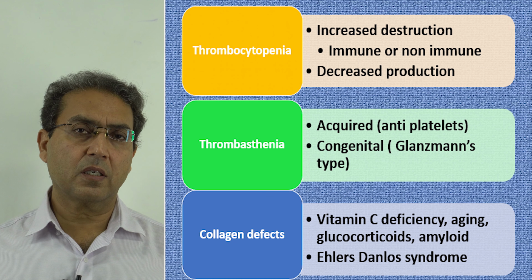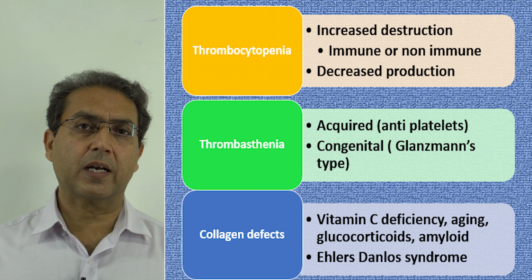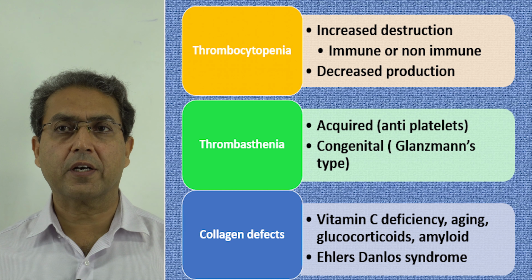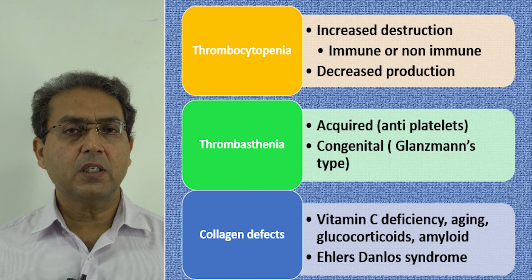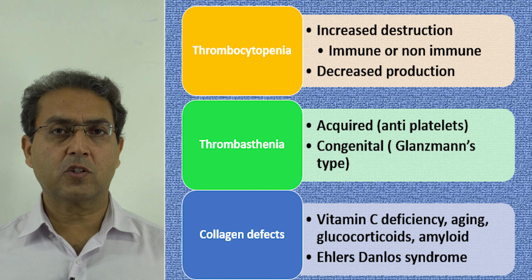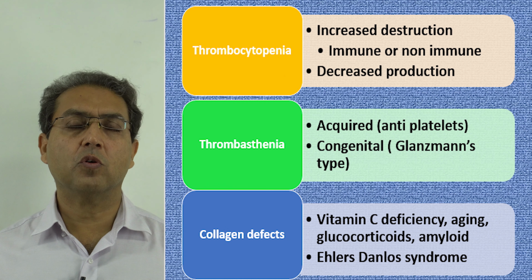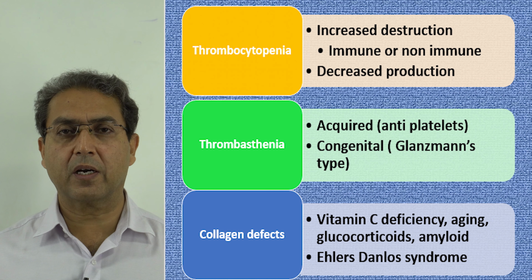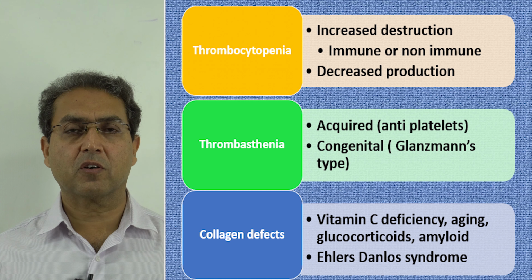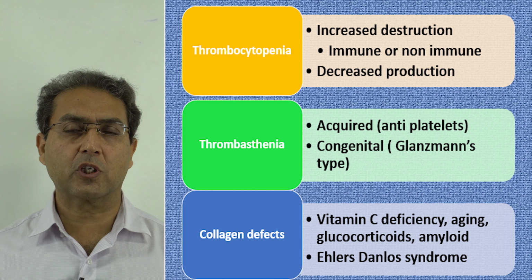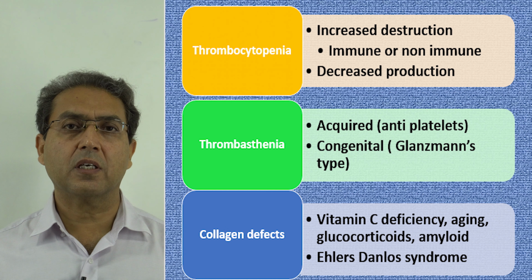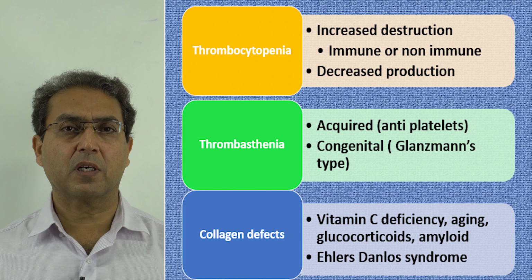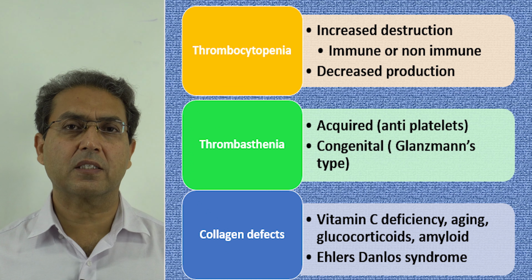The second, and the most important, is the platelet defects. Platelet defects can be both quantitative or qualitative. Now, what are the defects in the platelets? One is thrombocytopenia. The patient may have low platelets. There may be increased destruction. For example, the platelets are destroyed in the peripheral circulation, as is seen in autoimmune thrombocytopenic purpura, or they may be seen in hypersplenism or various conditions which can damage platelets. For example, DIC can damage platelets.